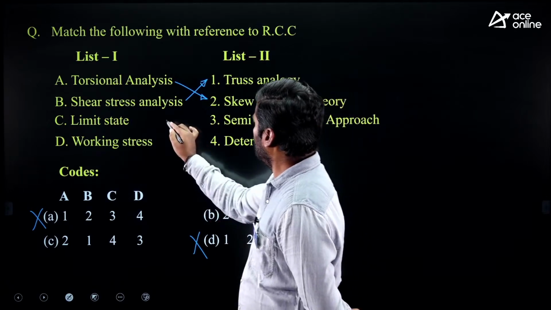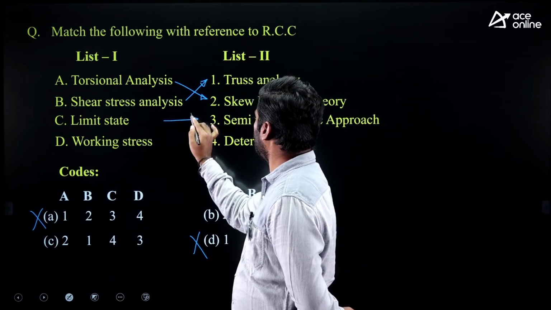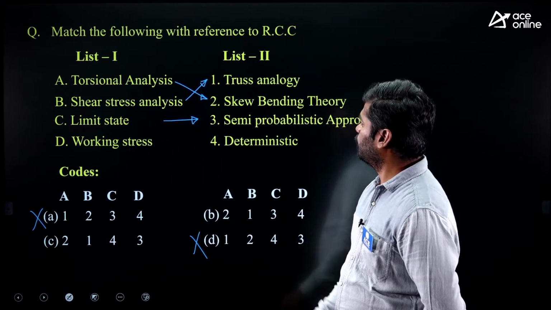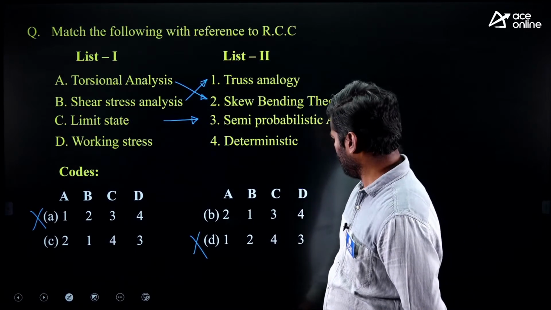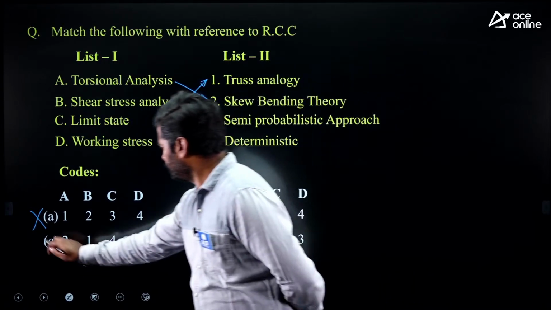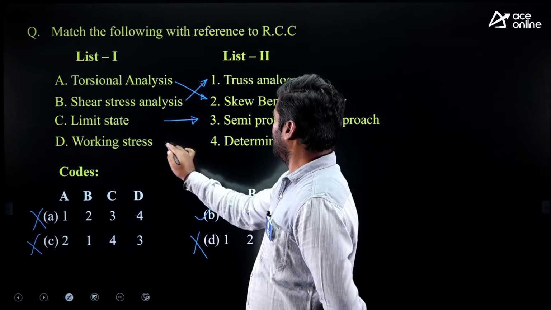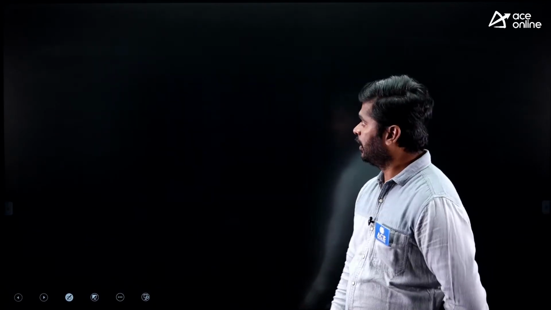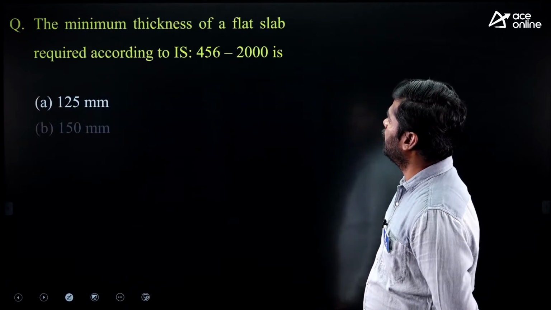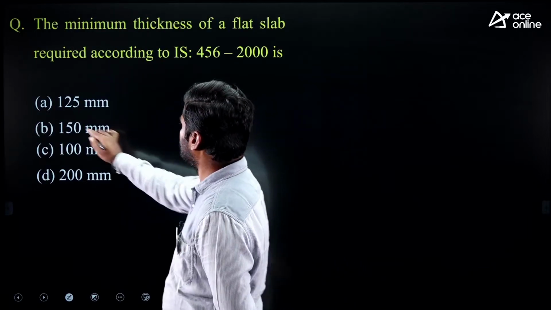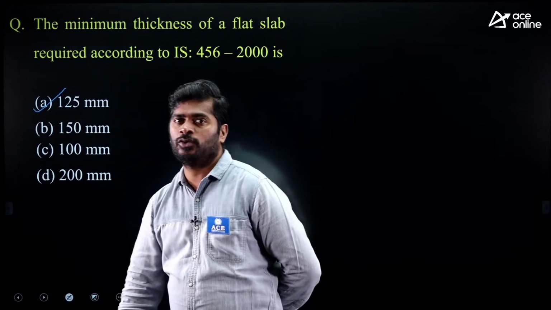Limit state method is partly based on probability, partly based on empirical approach, so it is a semi-probabilistic approach. C3, option B is correct, decided. Working stress method, no doubt, deterministic. Okay, next question. The minimum thickness of a flat slab required according to IS 456-2000. It is also a famous question. It's a direct one, 125 mm.